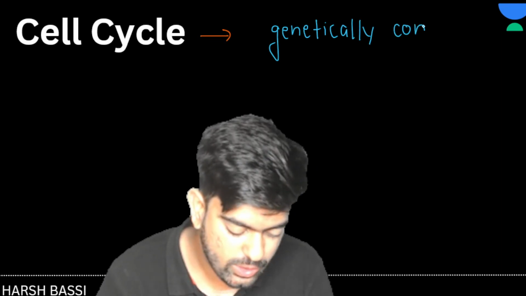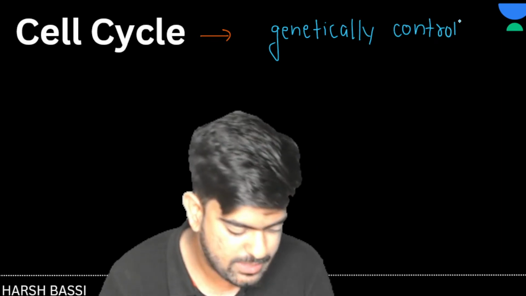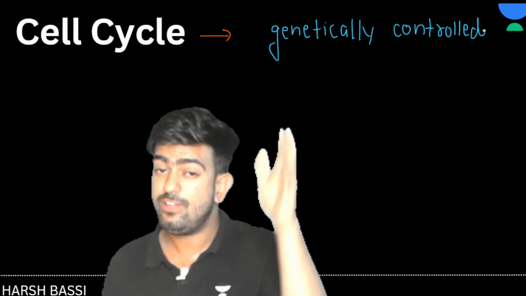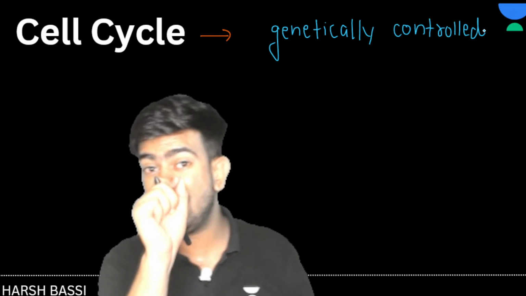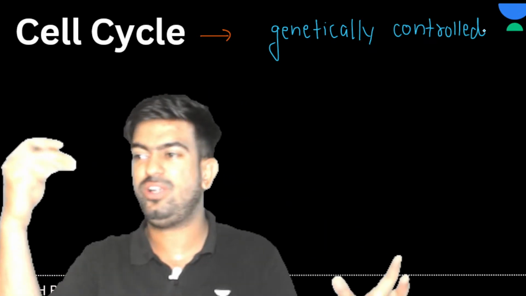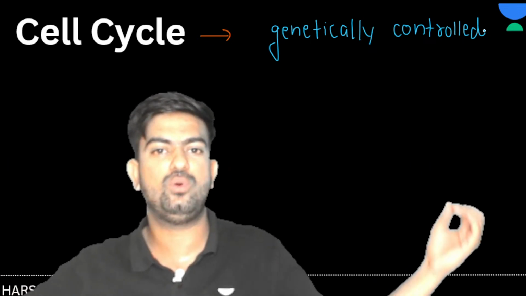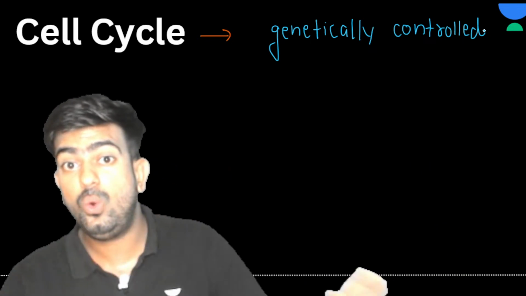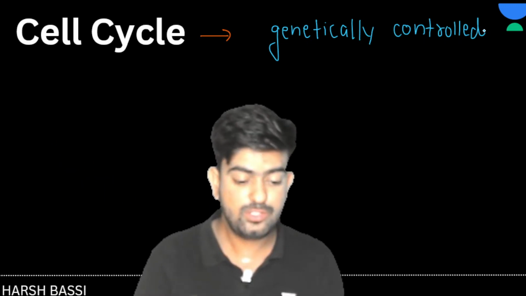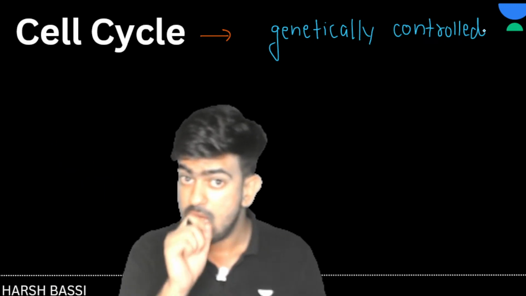Genetically controlled. In today's video, I'm going to give you such beautiful concepts about the chromosomes and all that, you're going to love it. And there will be not a single point of doubt in understanding what is 2n, what is n, where C, where 4C, where 2C. There will be no doubts. I guarantee that. Now, this is genetically controlled. Okay.